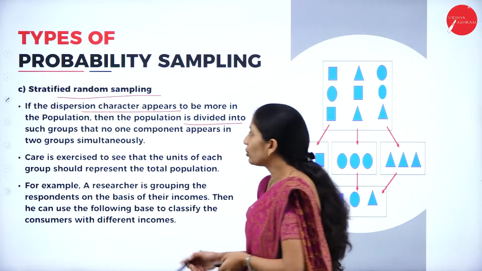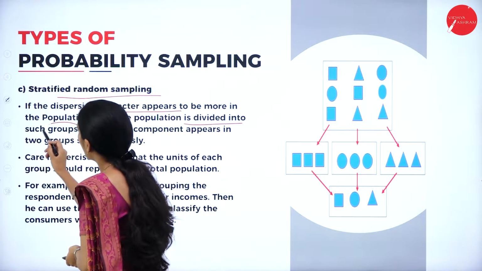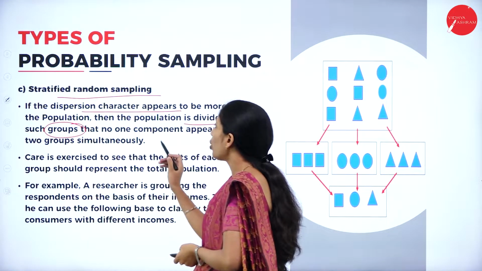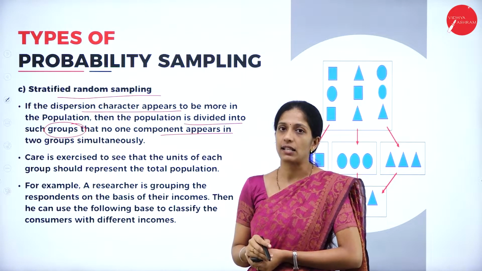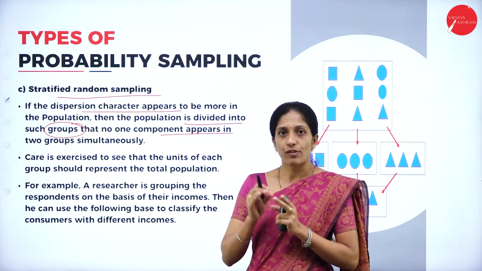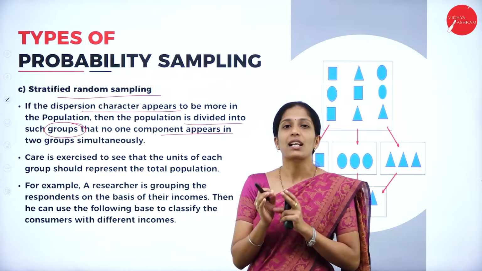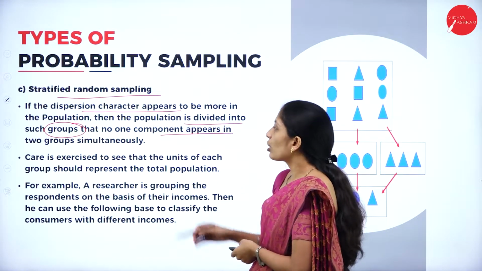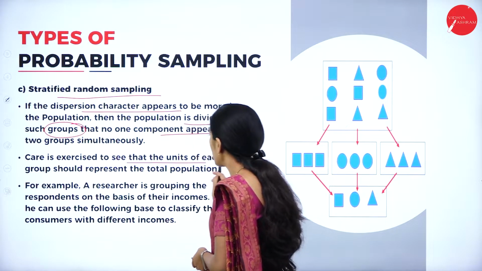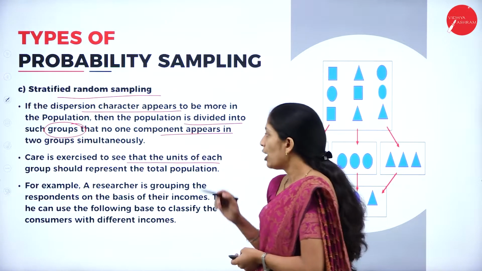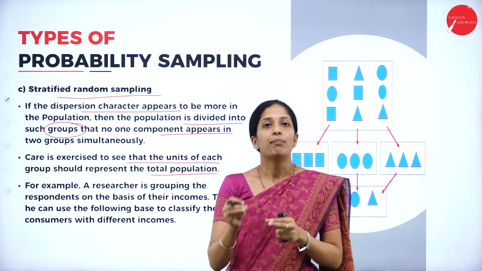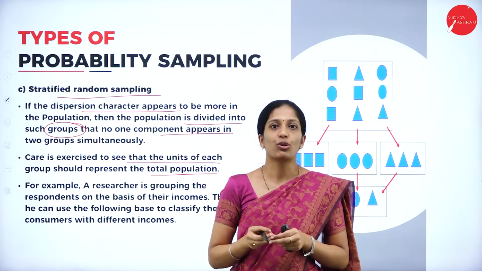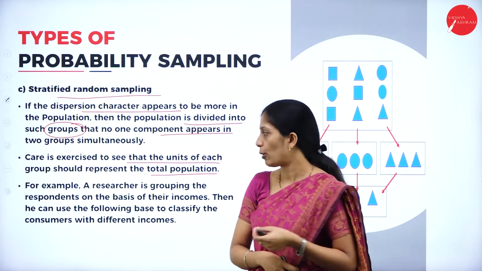So what are they going to do? They are going to divide the population into groups such that no one component appears in two groups simultaneously. So from a large population, they are making groups. Care is exercised to see that the units of each group represent the total population. So the members selected from each group will represent the whole population.